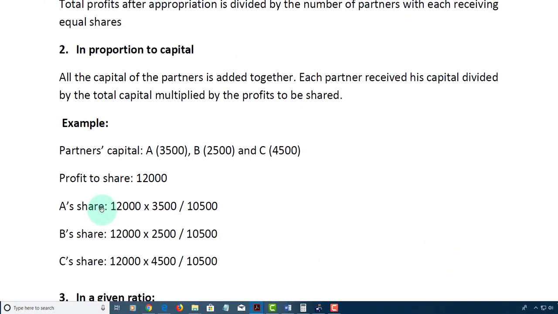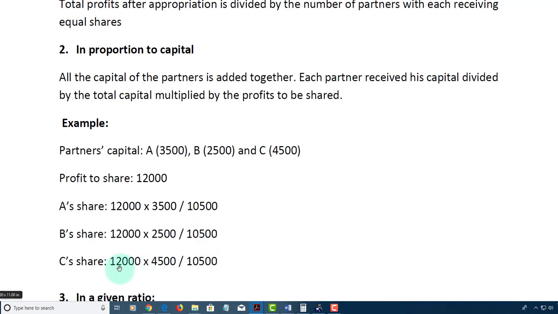A's share of the profit would be the profit to be shared multiplied by A's capital divided by the total. B's share would be calculated in a similar manner: profit to be shared multiplied by B's capital divided by the total capital.